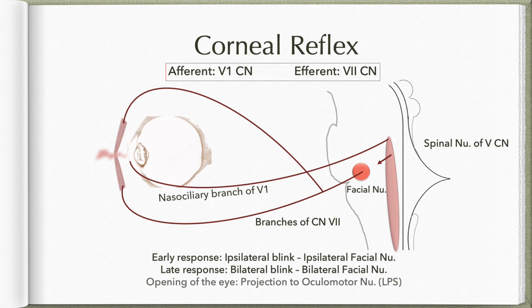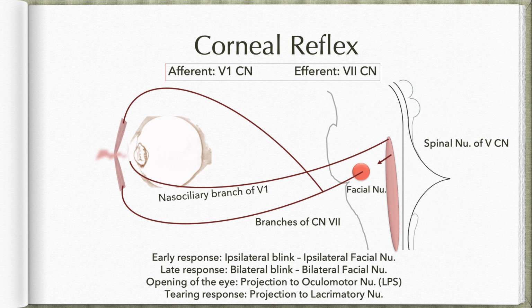And this will be further followed by an opening of the eye. That is because from the reticular formation, the projection is also to the oculomotor nucleus, which will be supplying the levator palpebrae superioris. So eyes blink and then they open. And because there is corneal irritation, often this is compounded by a tearing response. That is because of the projection from the reticular formation to the lacrimatory nucleus, which will be projecting to the pterygopalatine ganglion and subsequently supplying the lacrimal glands.